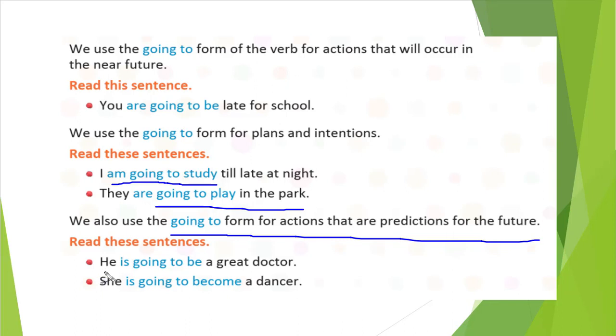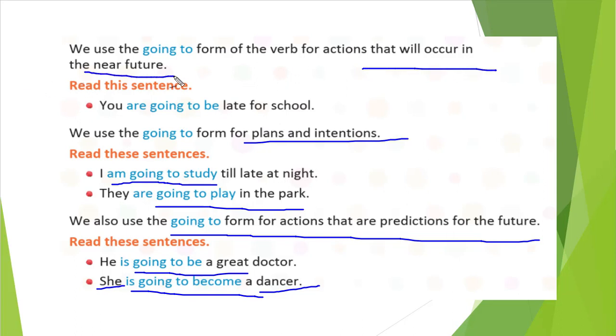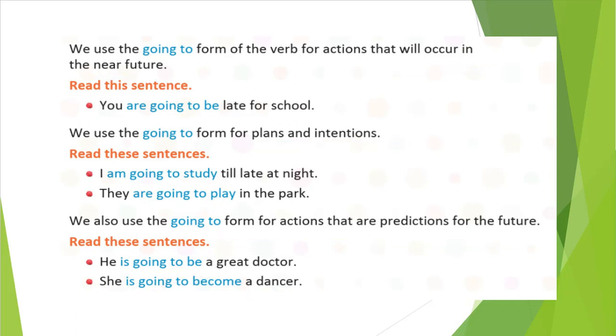You can see the example: he is going to be a great doctor. So you have predicted he will become a great doctor. She is going to become a dancer. She had a prediction that she is going to be a dancer. So whenever we are predicting, or it is a plan or intention that will occur in the near future, to show that we will use the going to form.